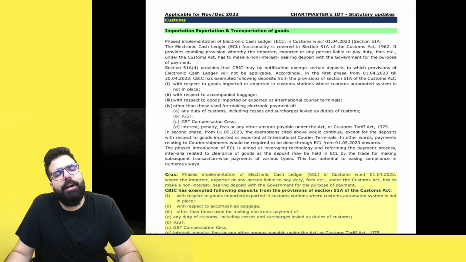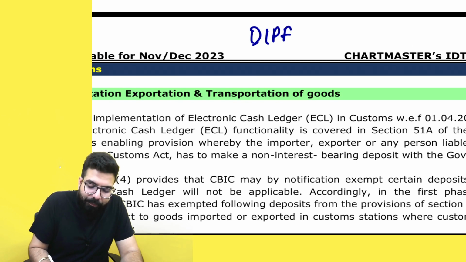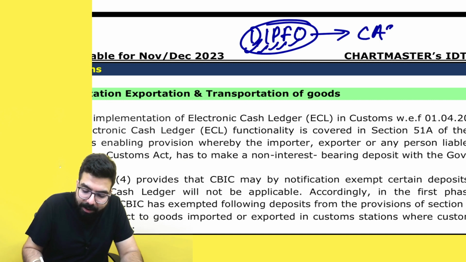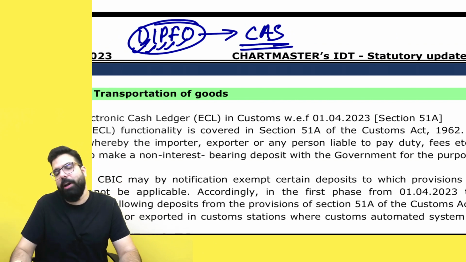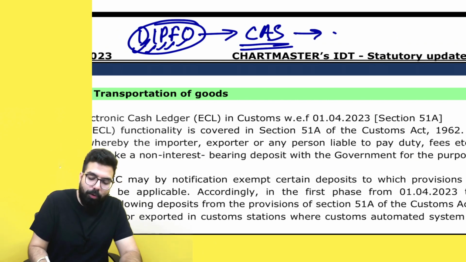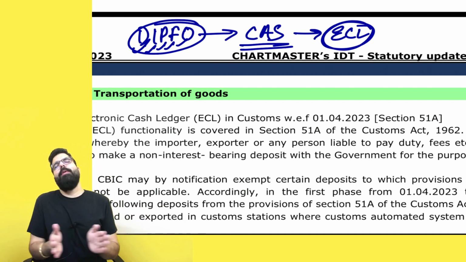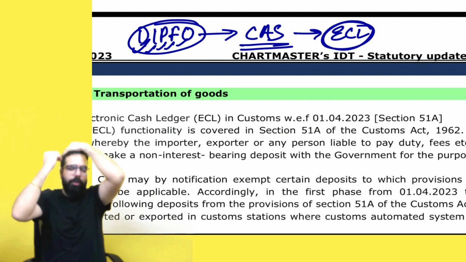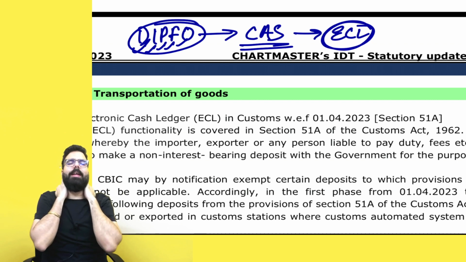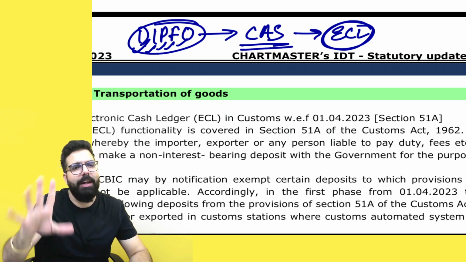In customs, they have told that whenever you have to pay any duty, interest, penalty, fees or any other amount, in the customs automated system, that is the ICEGATE website, every importer and exporter will now have to make payment through the e-cash ledger. That's all they have told. With effect from 1st of April 2023, the e-cash ledger has been implemented, and every person making payment of duty, interest, penalty, fees or any other amount under customs will have to use their e-cash ledger.